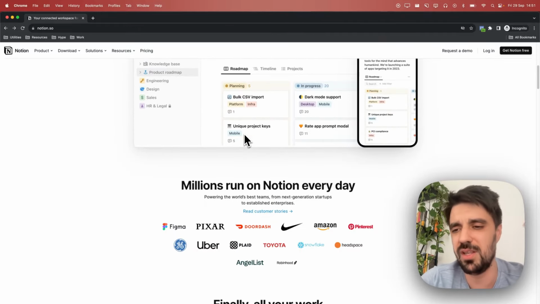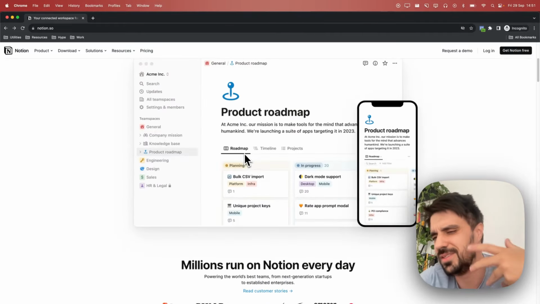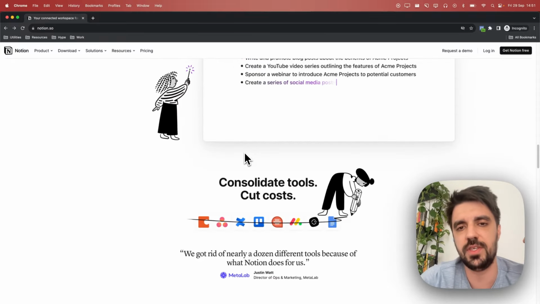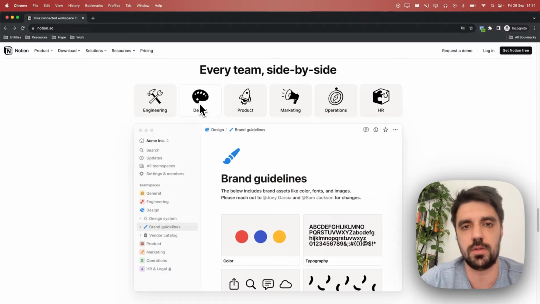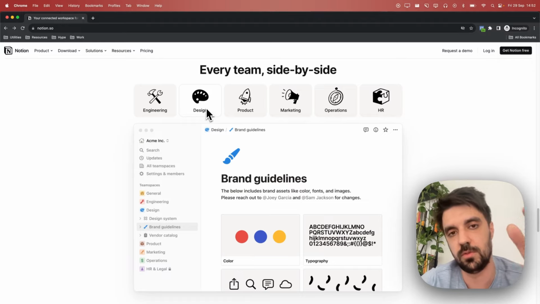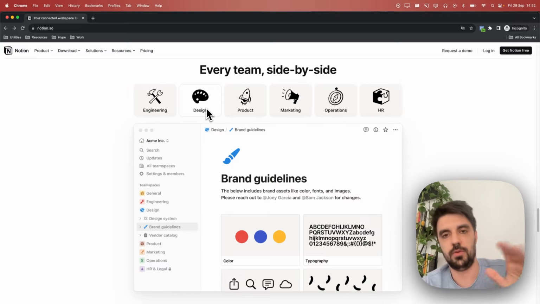You scroll down, you're a little bit like, is Notion for me? Is it not? Small things like these that honestly are not that small. They are very strong to make a designer here, for example, feel like they are at home here and that Notion understands them.